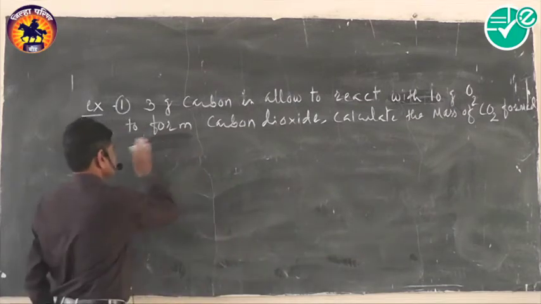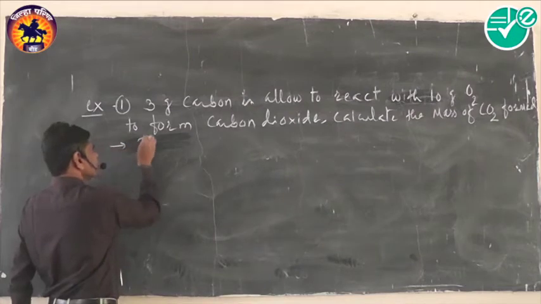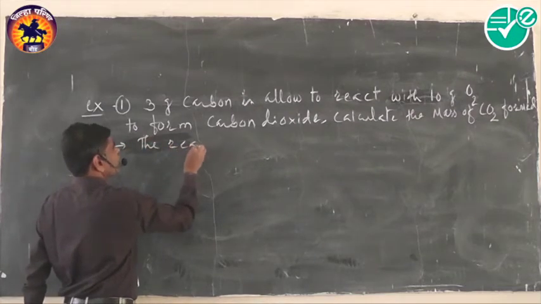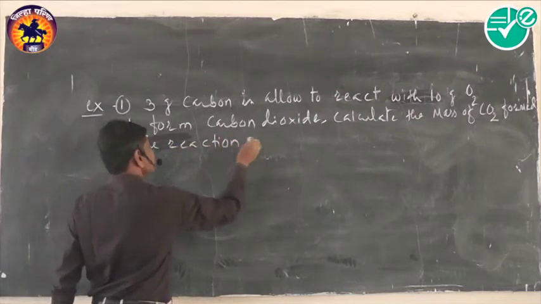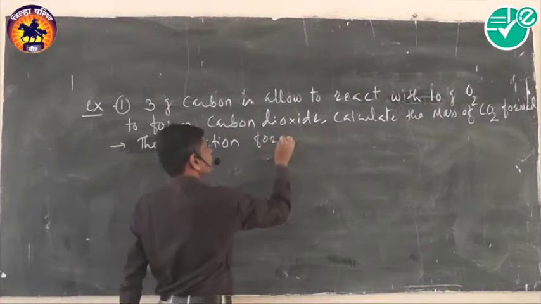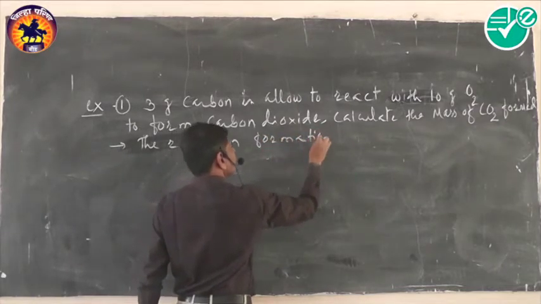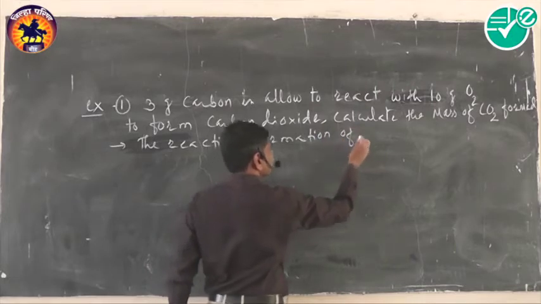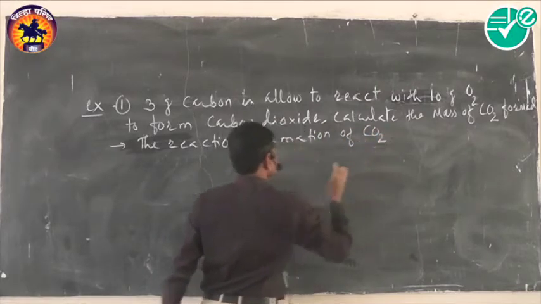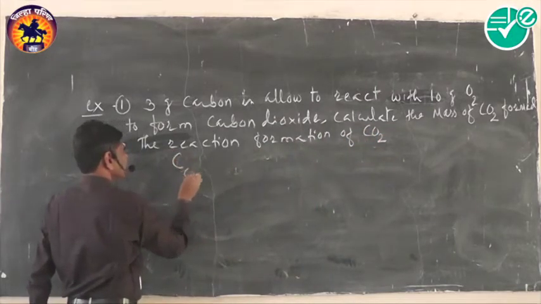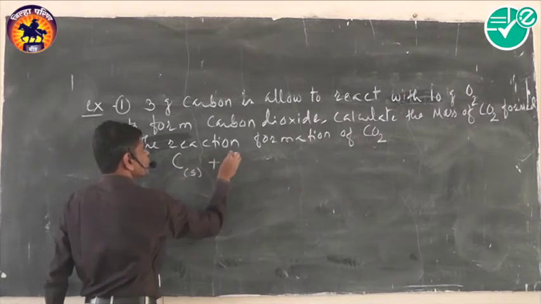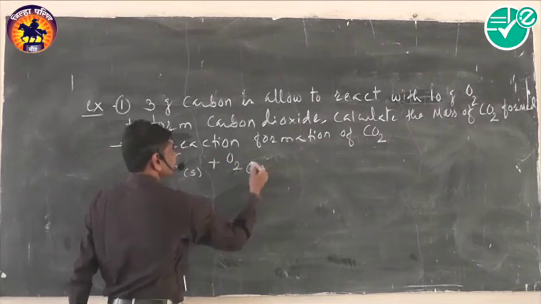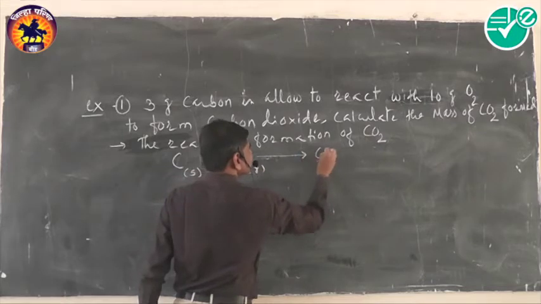Now what is the reaction? The reaction for the formation of carbon dioxide is C solid plus O2 gas gives CO2 gas.